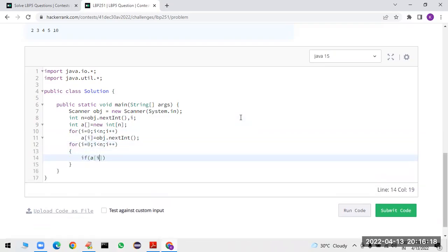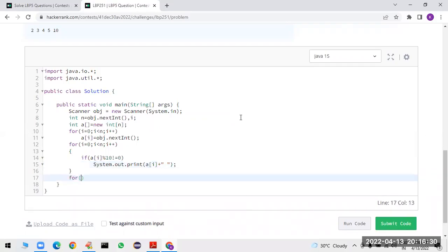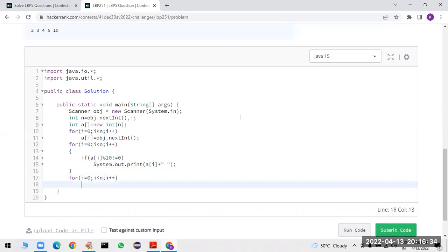So if a[i] % 10 is not equal to 0, then System.out.print(a[i]) followed by some space is required. Okay. Next, again we are taking one more for loop: for i = 0, i < n, i++.